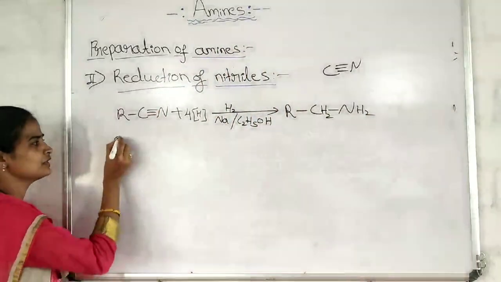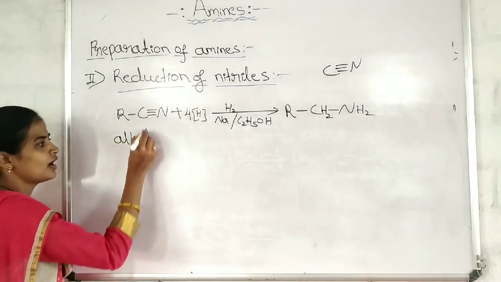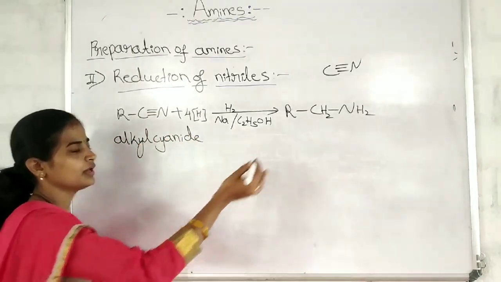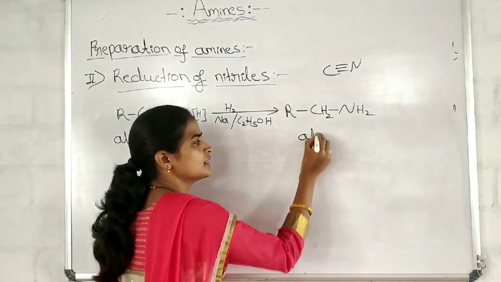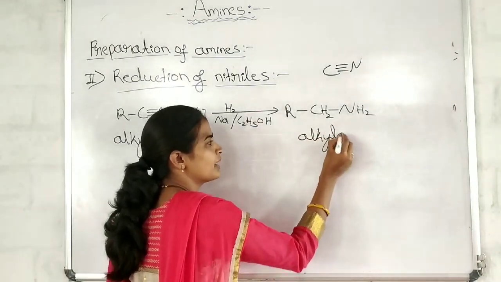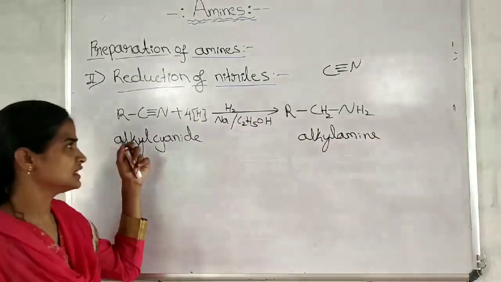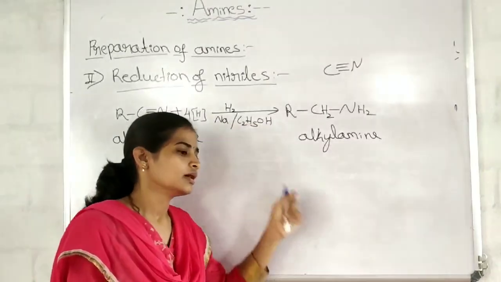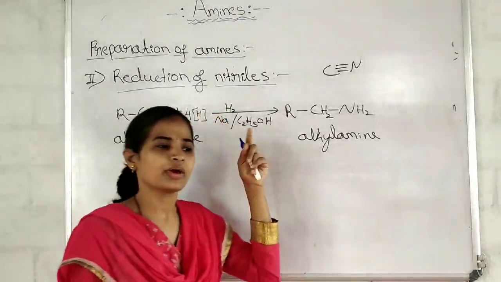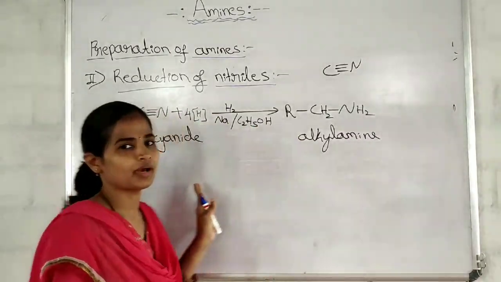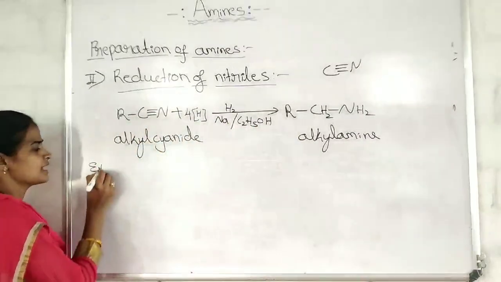So what is the name of this? Alkyl cyanide. And what is this? Alkyl amine. Here also we form the primary amine. By using these nitriles, we can prepare aliphatic amines as well as aromatic amines, but primary amines. We'll take an example.